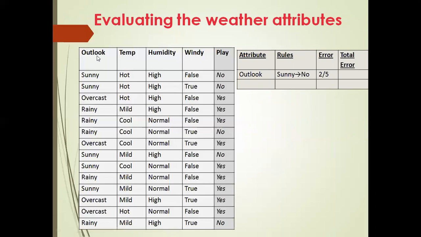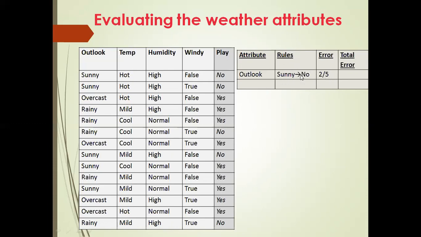What is the first outlook? Okay, so here start with the sunny value of outlook. We are going to start with this. There are 5 instances where the outlook is sunny. Just check with this table. This is 1 time sunny, 2 time, then 3 time, 4 time, and 5 time, isn't it? So how many times is there? Like total 5 times.